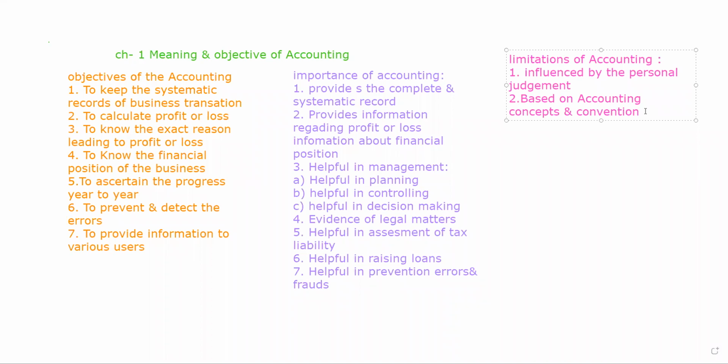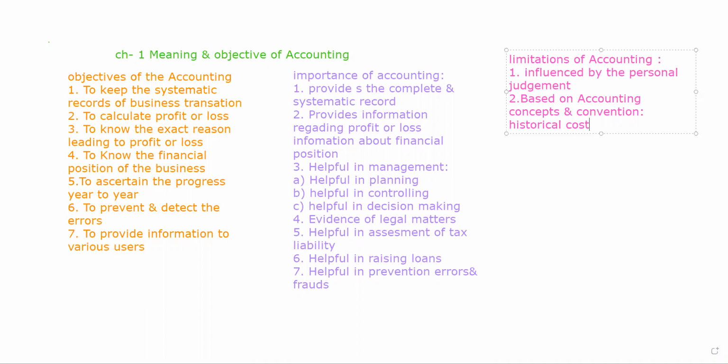Now, there is a rule that whatever fixed asset you purchase, it is shown in the books on the historical cost. Historical cost means the cost at which you purchase the asset.